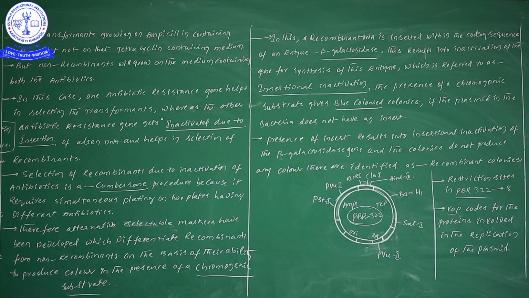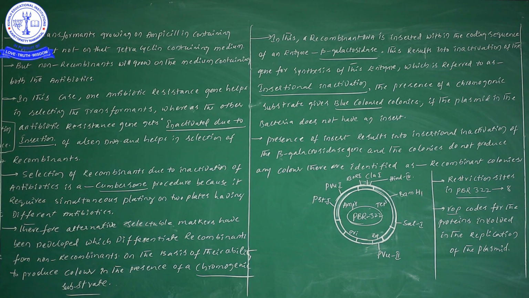Because of the presence of our foreign gene, tetracycline activity is suppressed, but we can still use this pBR322 because its ampicillin resistance is there. Thereby we can very clearly find out whether our foreign gene is inserted in pBR322 or not. And there is one more alternative method.